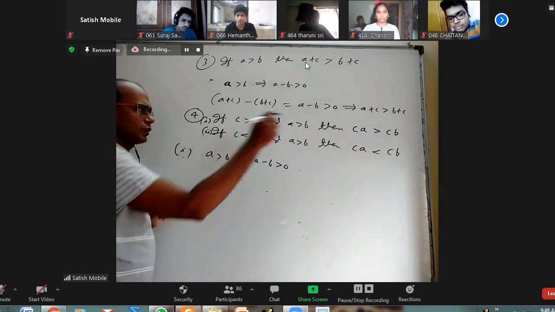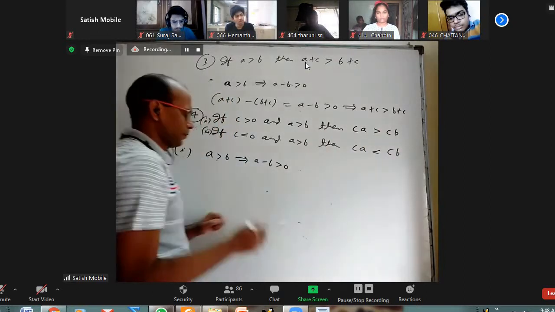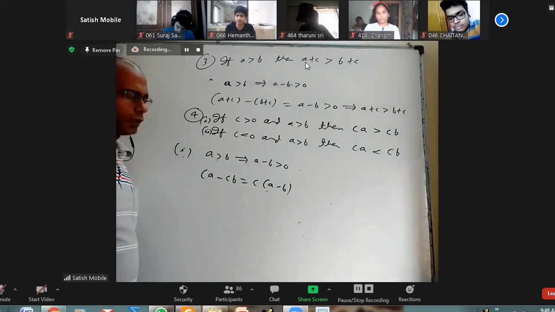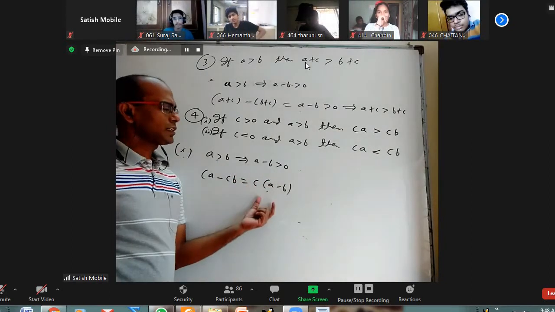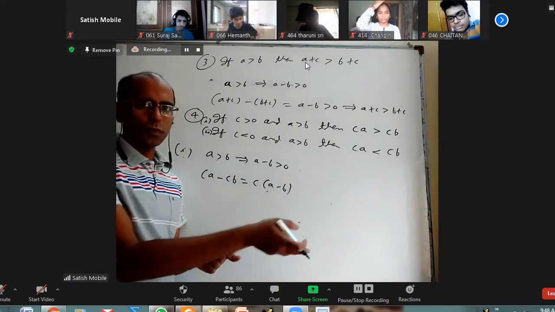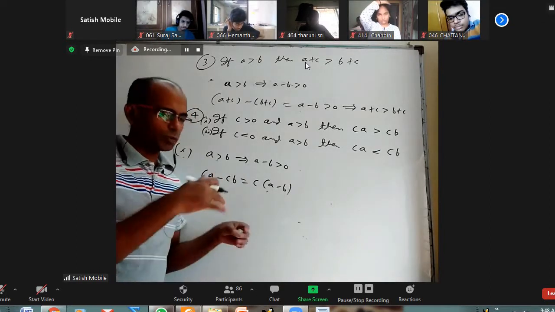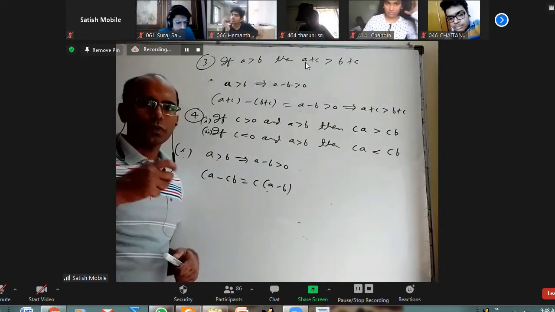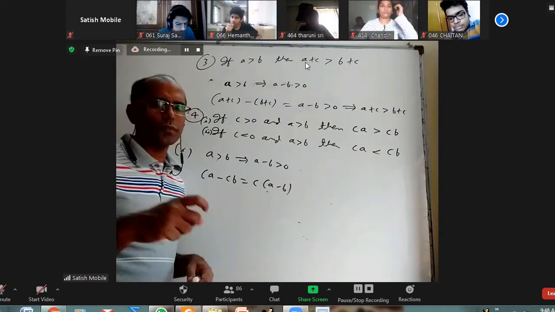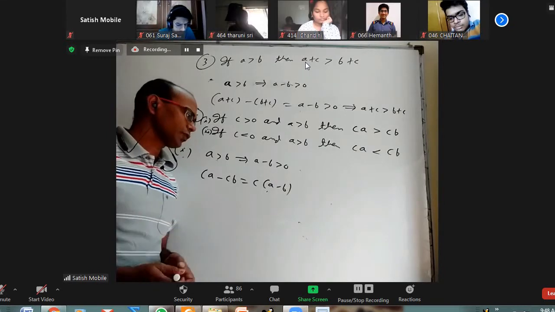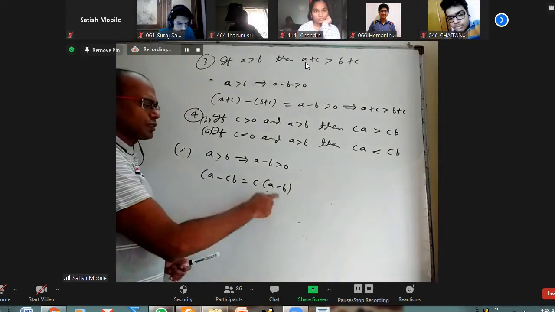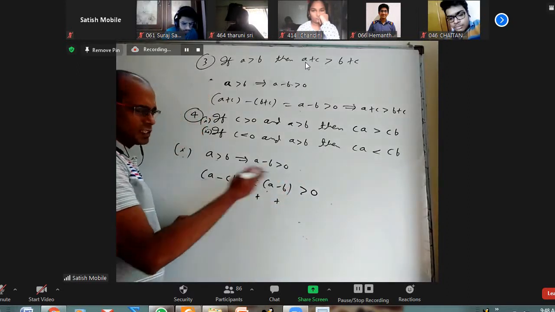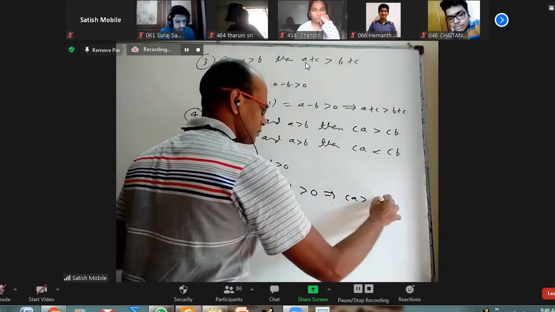Now let us start with the first case. If you want to prove this greater than this, take this minus this. So take CA minus CB, take C common, C times (A minus B). In that, C is positive and A minus B is positive. Product of two positive numbers is positive. I'm not going to discuss how to prove that; we'll just accept it. Product of two negative numbers is also positive. Product of one positive number and one negative number is negative. We know that. So this is positive, this is positive, so I can just write plus and plus. So this is greater than 0. This minus this is greater than 0 means I proved CA is greater than CB.